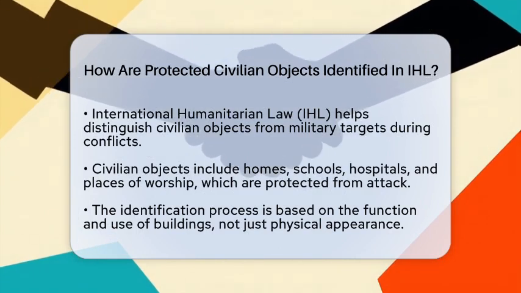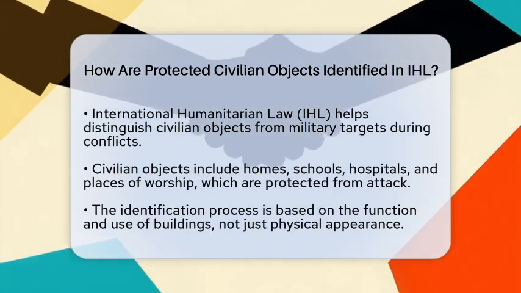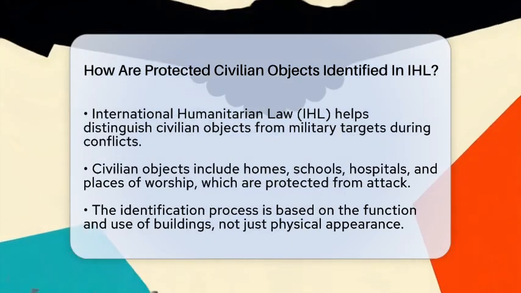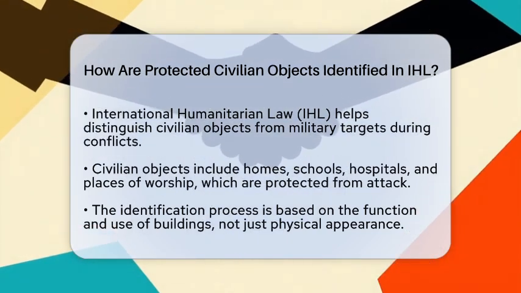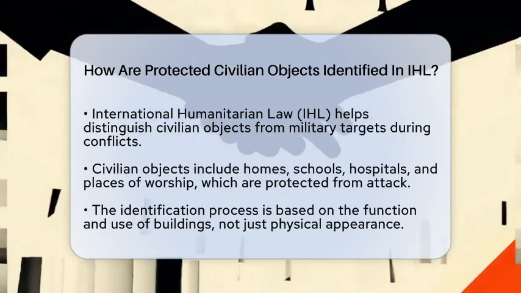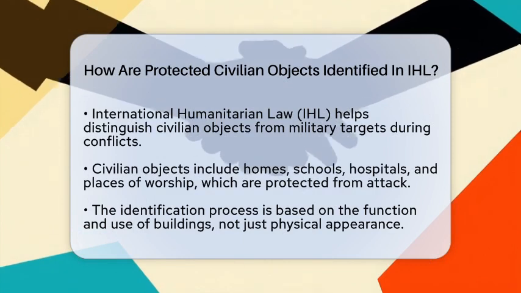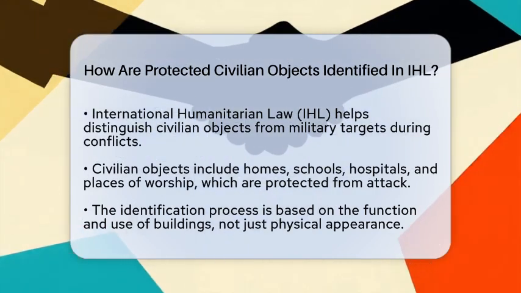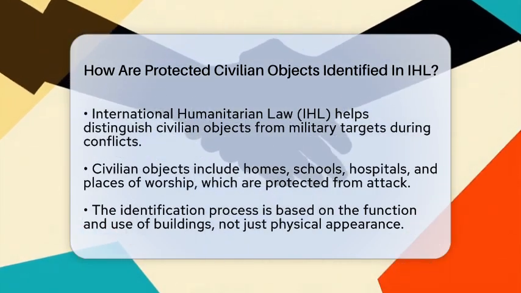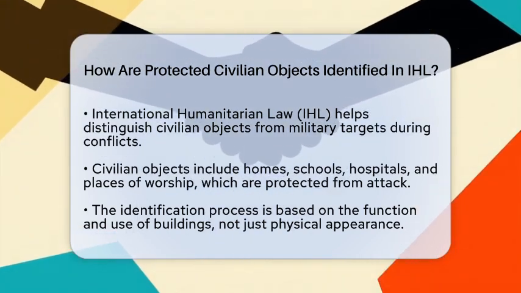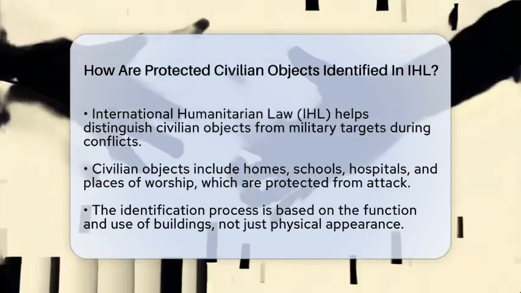Under international humanitarian law, civilian objects are things that are not used for military purposes. These include homes, schools, hospitals, and places of worship. The law explicitly protects these objects from being attacked. But how do we know which is which? It starts with understanding their function and use. If a building is used for civilian activities and not for military ones, it is considered a civilian object.